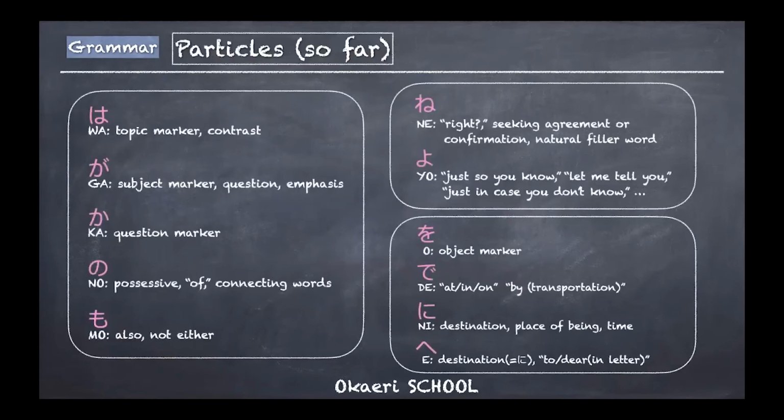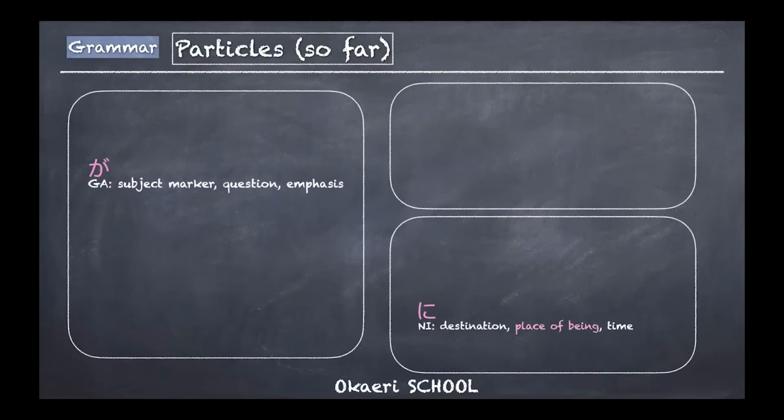Right. Well, particles so far, we have learned this much actually. は、が、か、の、も、ね、よ、を、で、に、え. Lots. Which one are we talking about this time? が. Well, this time, there are あります、います. Doesn't have to be subject marker or question or emphasis. It could be any of them. But がいます、があります should be always a set. So you just memorize, okay, あります、います, there should be が followed. And